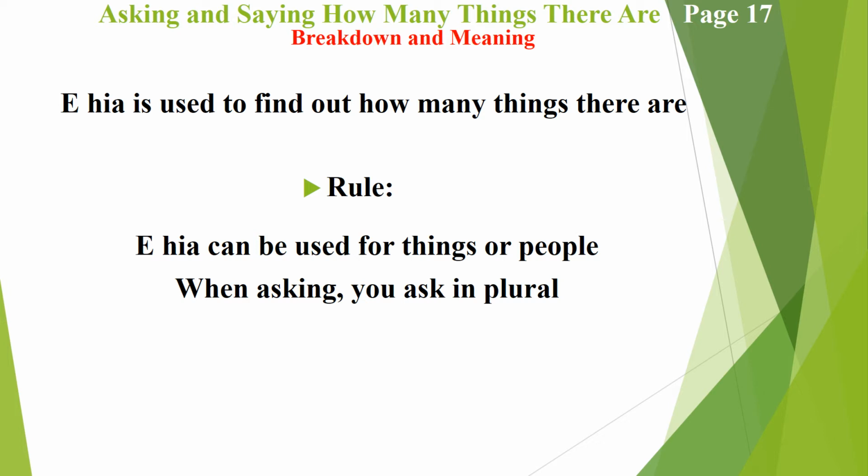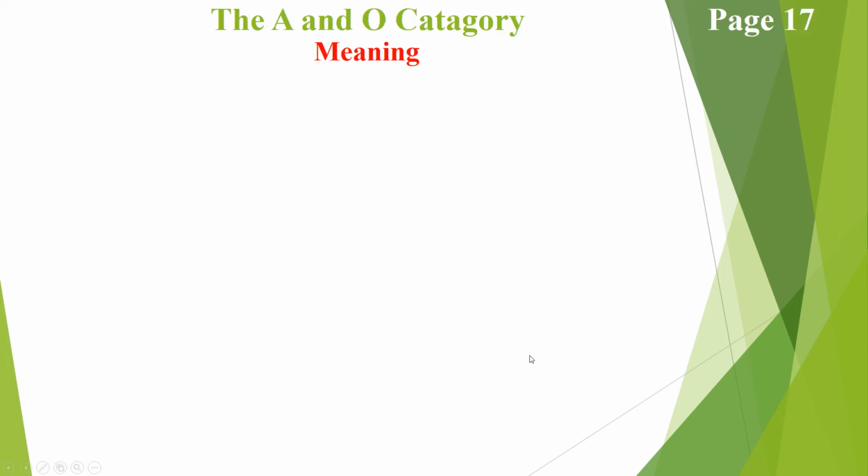So even if there is only one thing, the answer will come back with te, but you always ask in plural form. Okay, so we always use o, ona, ngā, au, and ana. You can add some others, but this time we're just looking at these ones here, especially for the question form. Ka pai? So, let's take a look at the are and the or category. Yes, whānau, the are and the or category are in things as well.